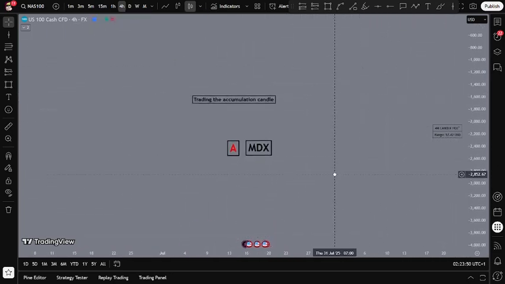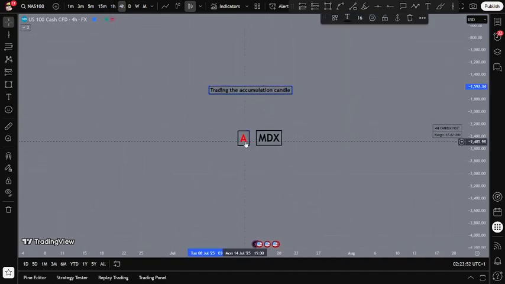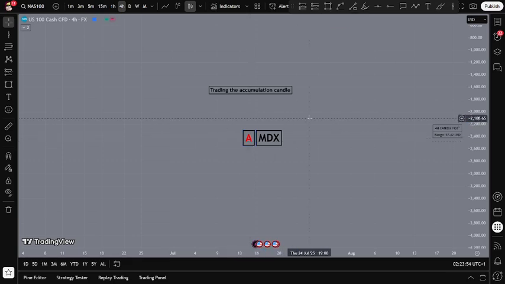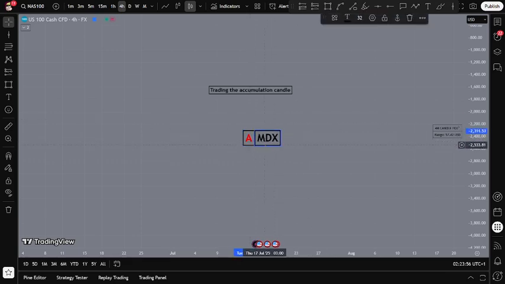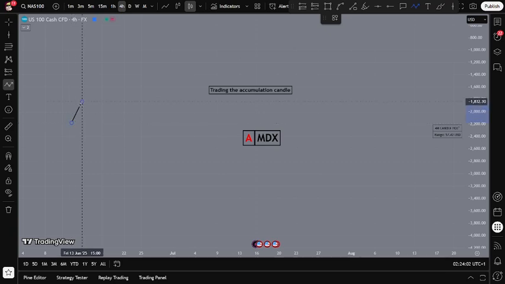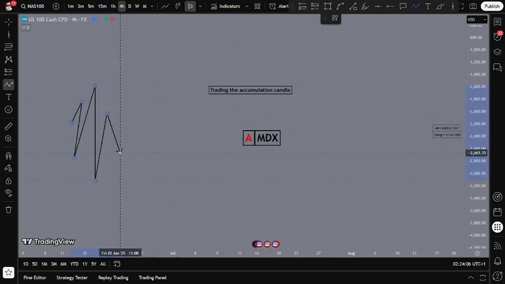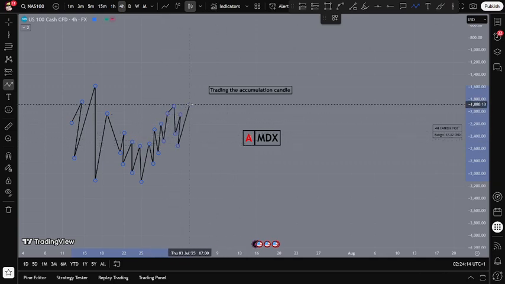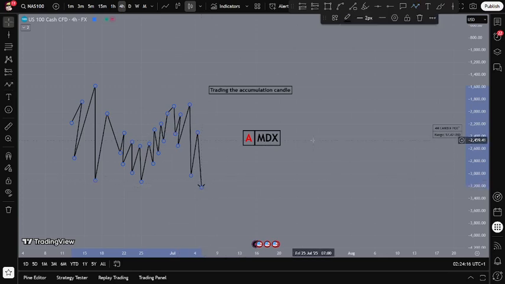And last but not least, time. Don't trade the accumulation candle, right? You wanna trade any candle of the AMDX, but we wanna skip the accumulation candle because it's most likely just gonna accumulate. Let's say you're in this trade, right, and then the accumulation is about to happen, most likely it's gonna be accumulating, doing pullbacks like this, maybe stop you out, and then when the M candle opens, it's gonna deliver lower. So those are low probability markets.